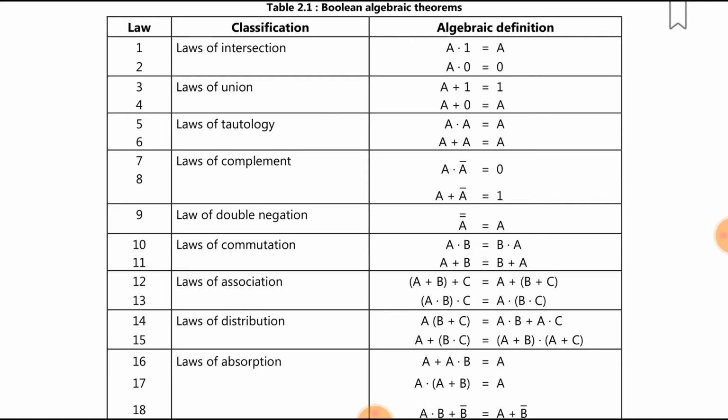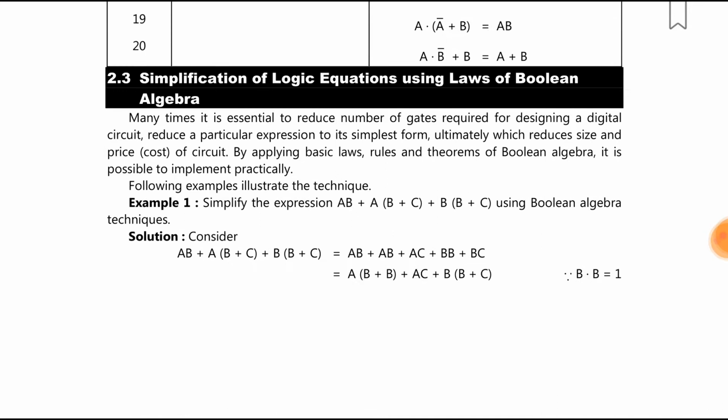So they are tabularized in this form: law of intersection, law of union, law of tautology, law of complement, law of double negation, law of commutation, law of association, law of distribution, laws of absorption. These are the total 19, 20 laws.